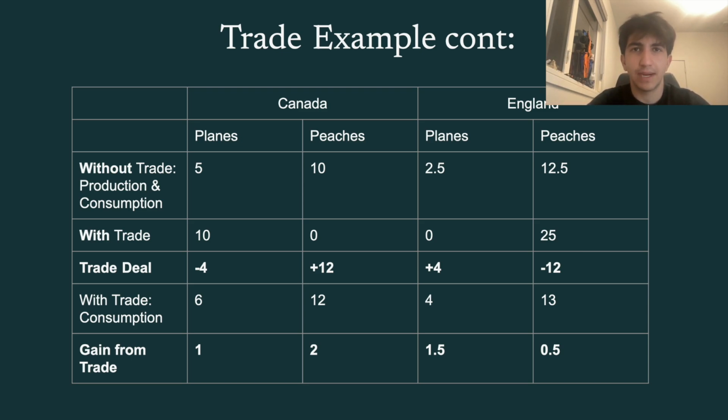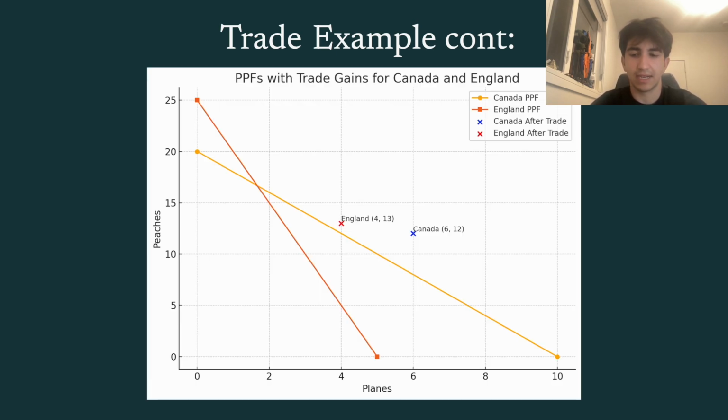By engaging in trade with each other, we can see that Canada trades 4 planes to England in exchange for 12 peaches. This may seem like a silly trade, but this is just an example. Now, as you can see in the bottom row, in total, Canada gains 1 plane from the trade and 2 peaches. England, on the other hand, gains 1.5 planes from this trade and half a peach. So as you can see, everybody is better off after trading.